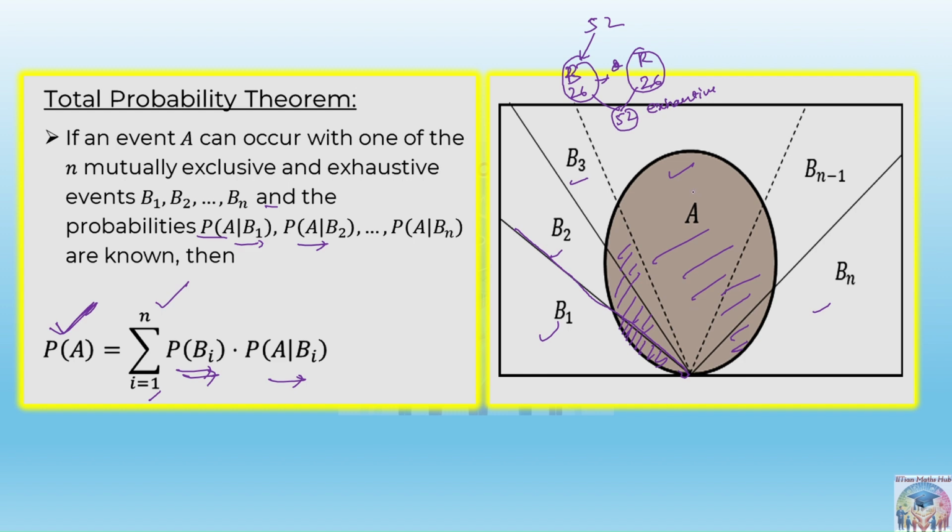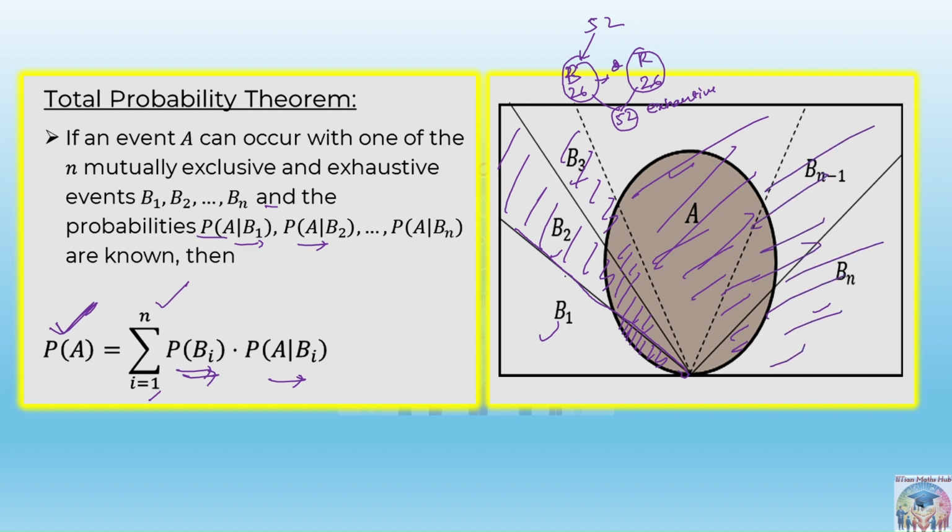Because the total sample space is this square box. So of course this will be coming, this total part will be coming, and this total part will be coming. When you take the union of all of them, you will be getting a square box, that is the whole sample space. So this is telling you about exhaustive events, correct?